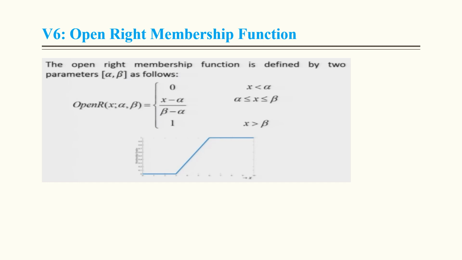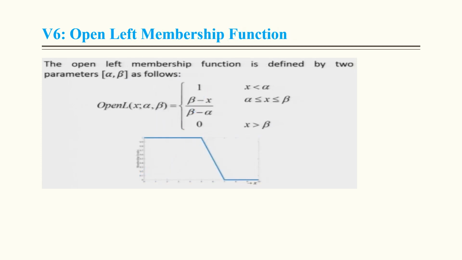Open right membership function. From the left side it is closed, but from the right it is open. Therefore when x is greater than beta, the membership value is equal to 1, and in the range from this to this the membership value is this one, and if x is less than alpha, the membership value is equal to 0. In the same way, open left: it is open from the left, and from the right it is closed. So this will be the formula.